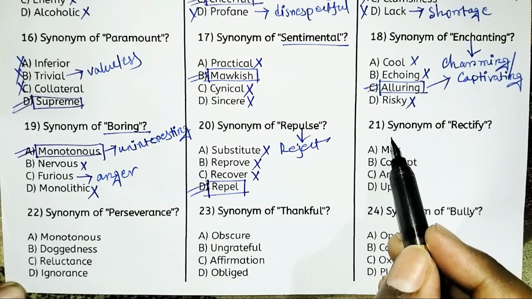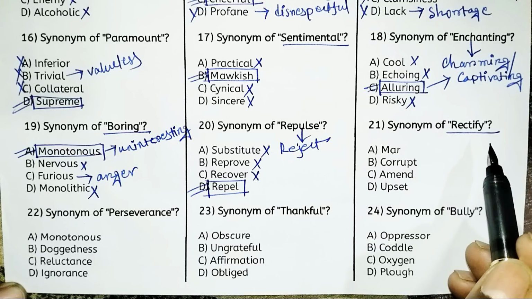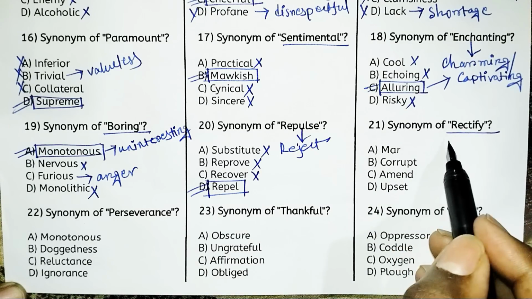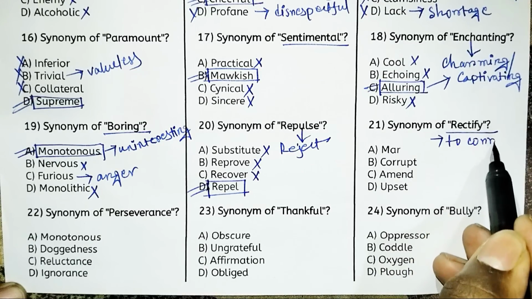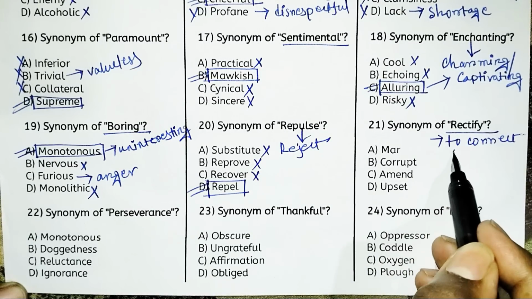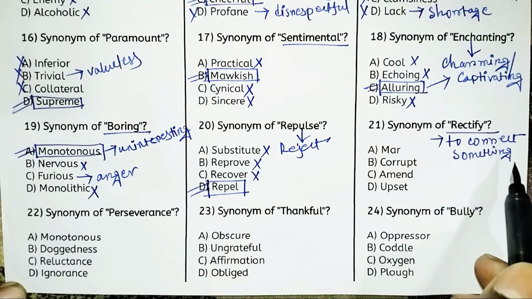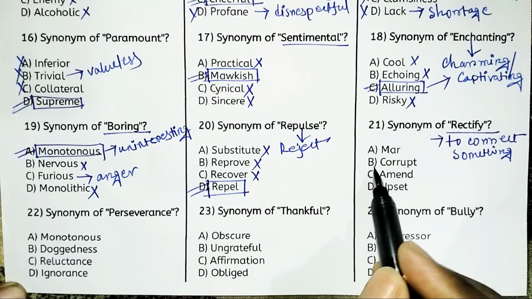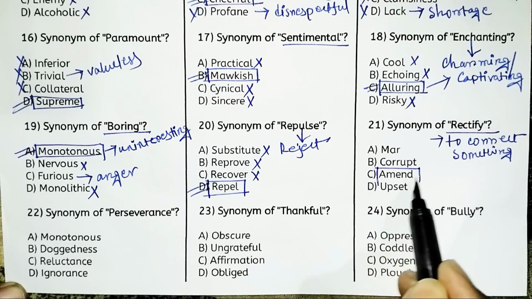Next, synonym of rectify. Do you know the meaning of rectify? Rectify means to correct something, one kind of correction. So look at the options. Option A, mar. Option B, corrupt. Option C, amend. Or option D, upset. Obviously option C, amend, is the right answer.